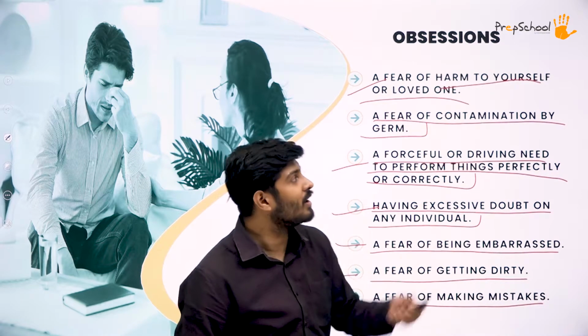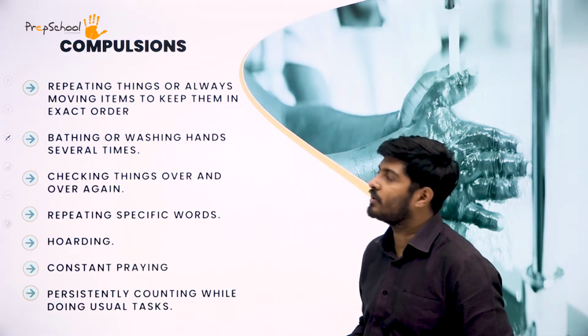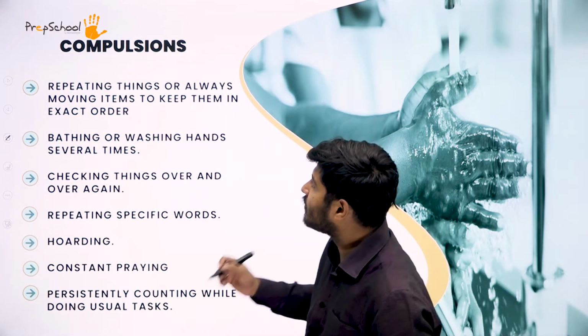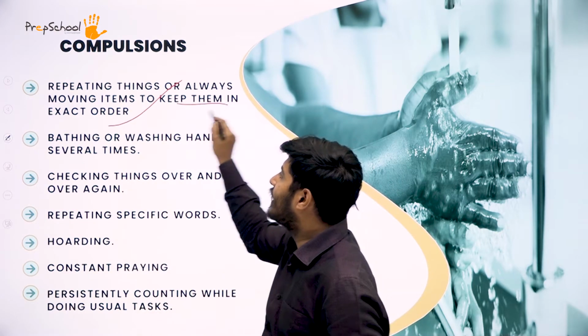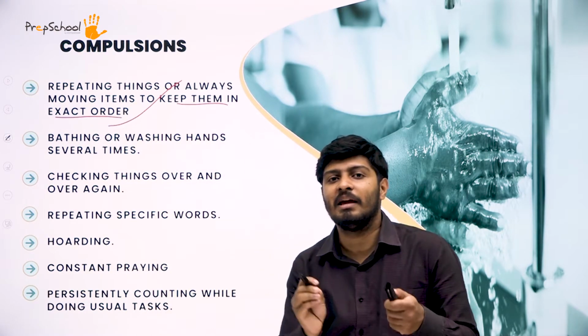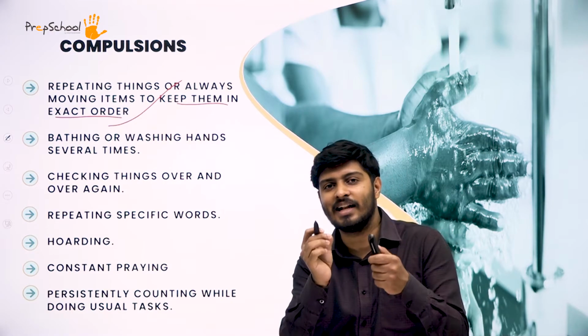Now, hope you understood the different kinds of obsession that we are talking about. Let's move on to some compulsions. Okay, we'll look into some compulsions. What compulsions are we talking about? First, repeating things or always moving items to keep them in exact order. Like I said, keeping everything intact, the detailing of that.